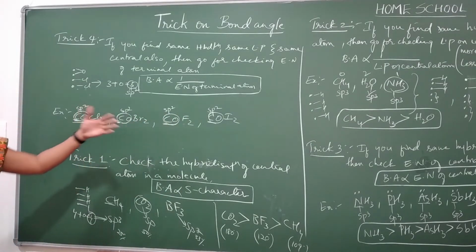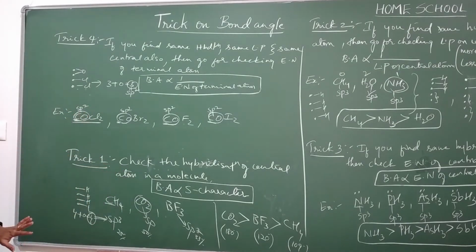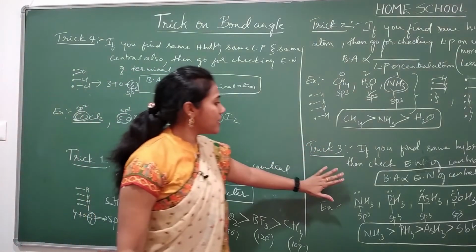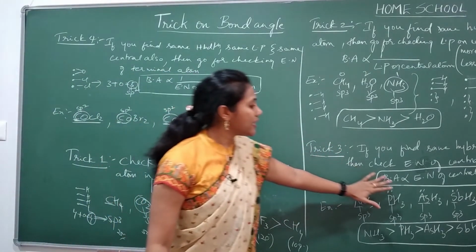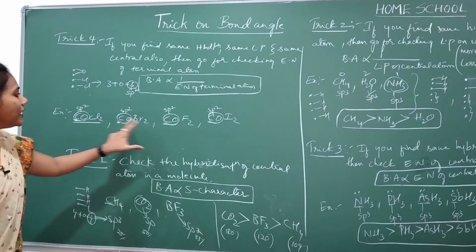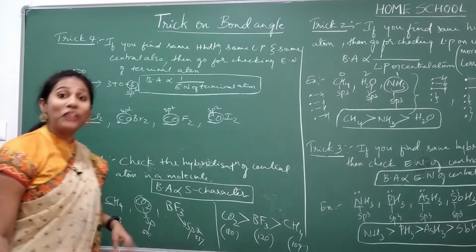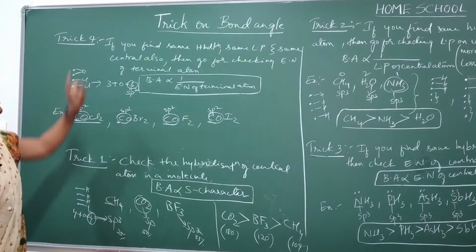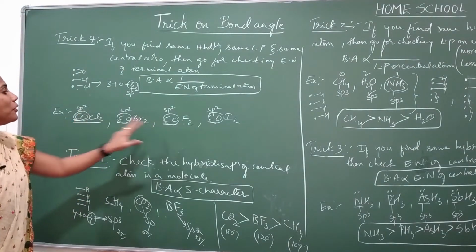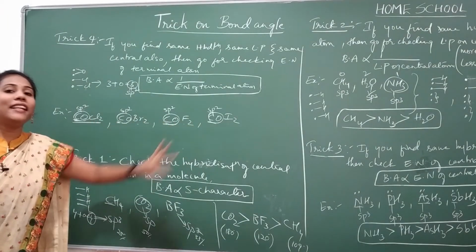And so trick number 2 also will not work out. Trick number 1 also will not work out. And when the same lone pairs and same hybridization are there, we will go for trick number 3. What is that? You should check the electronegativity of the central atom. Say everywhere the central atom is carbon only, so trick number 3 also will not work out. Then you have to go for trick number 4. Okay, so same hybridization, same lone pair, same central atom, terminal atoms are different, check their electronegativity.